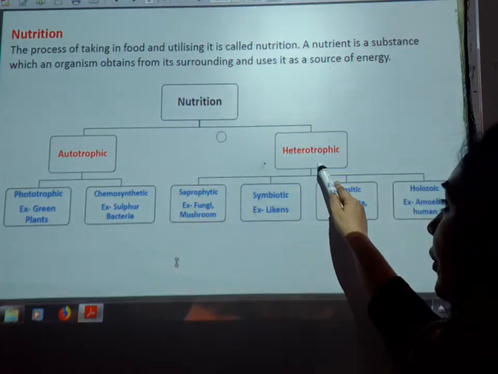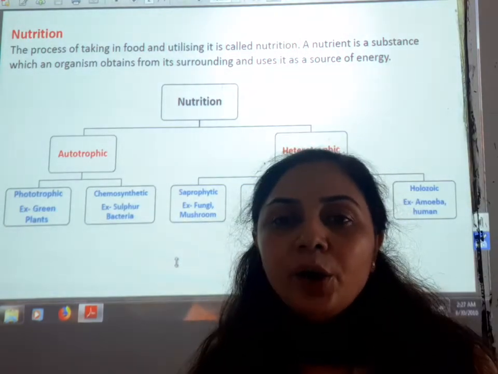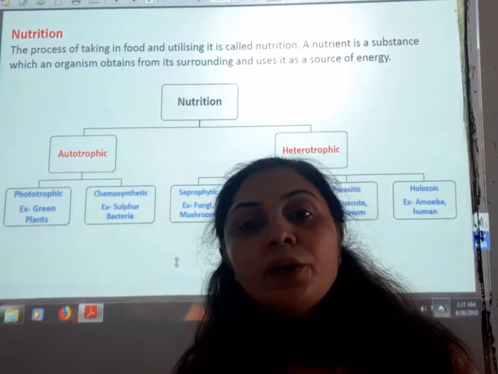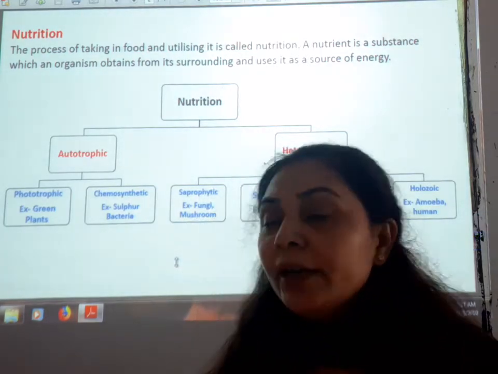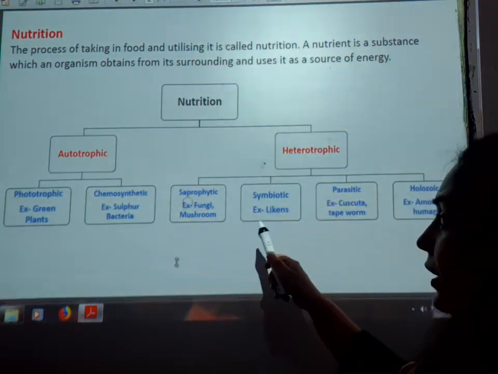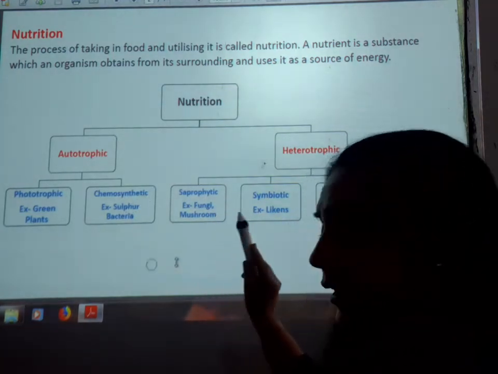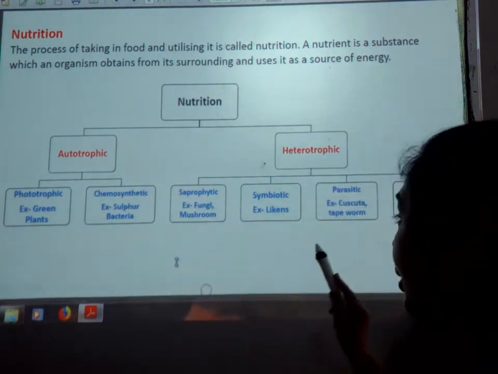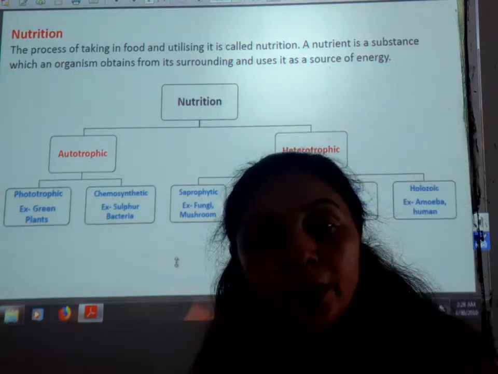Fine. And in heterotrophic nutrition, the organism cannot make its own food, and is directly or indirectly dependent on the autotrophic plants. In such a manner, there are four categories: saprophytic nutrition, symbiotic nutrition, parasitic nutrition, and holozoic nutrition.